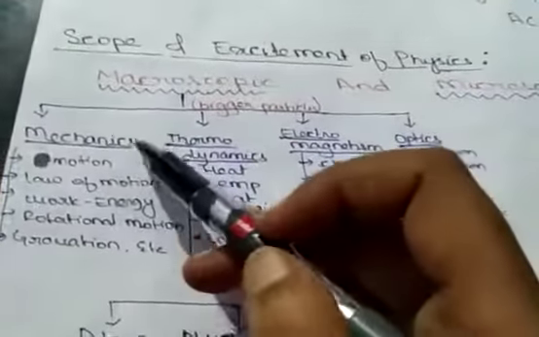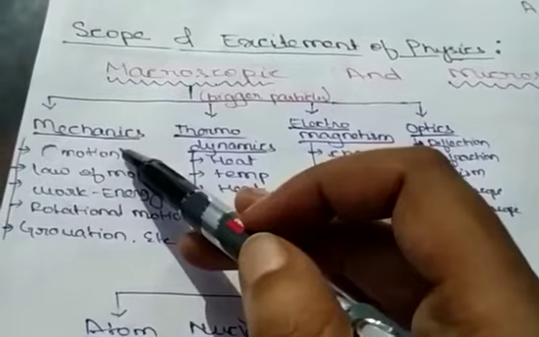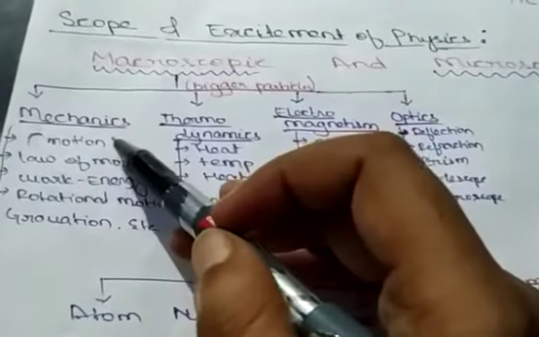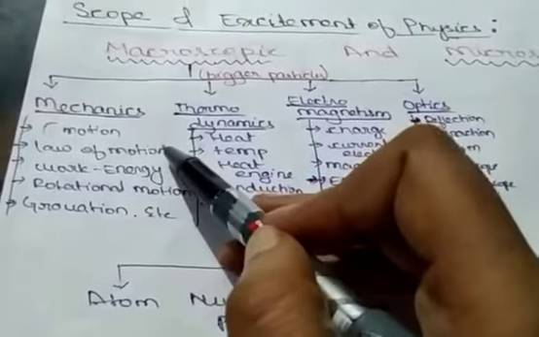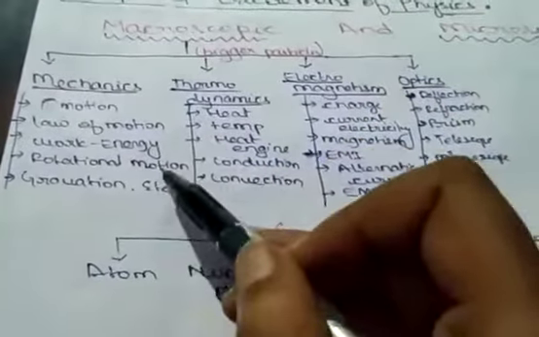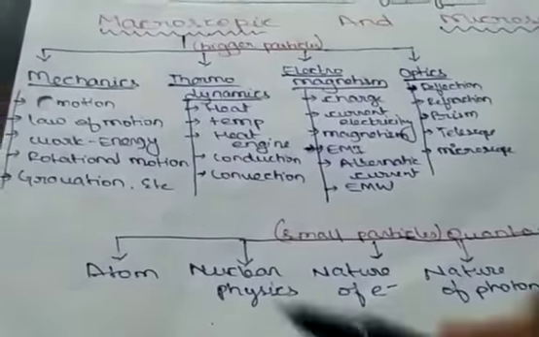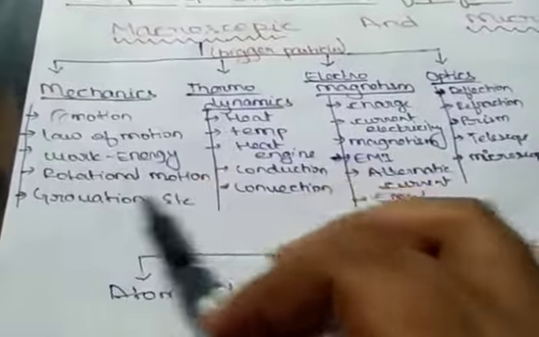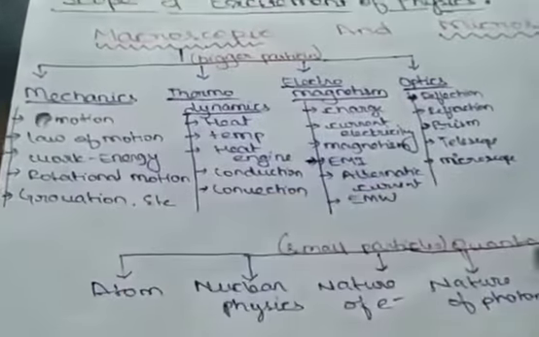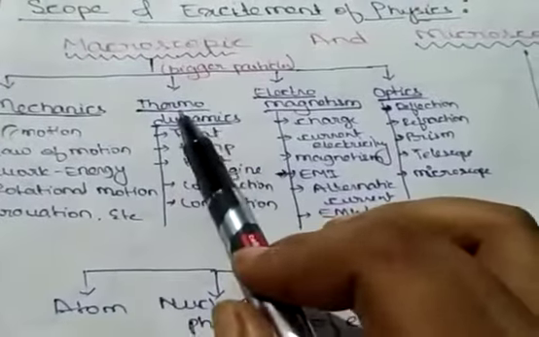Mechanics means when we study something about motion. Mechanics itself means the study of motion. So motion, laws of motion, work and energy, then rotational motion, gravitation, all these things that we are going to study are in mechanics. Then the next part is thermodynamics.